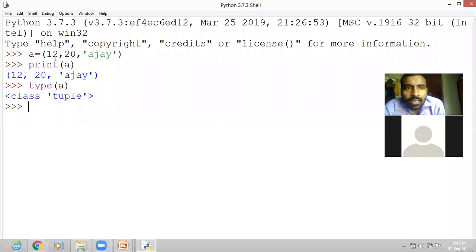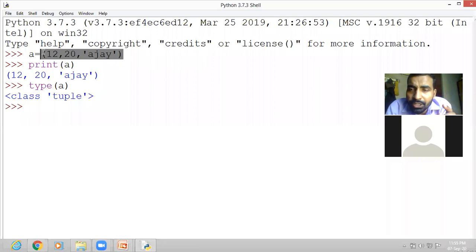It means the list of comma separated values written inside the parentheses is known as tuple. And it is not changeable, it is not modifiable, or you can say it is immutable.